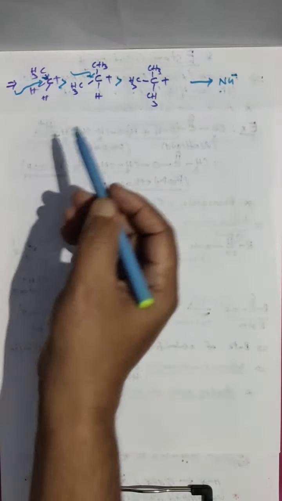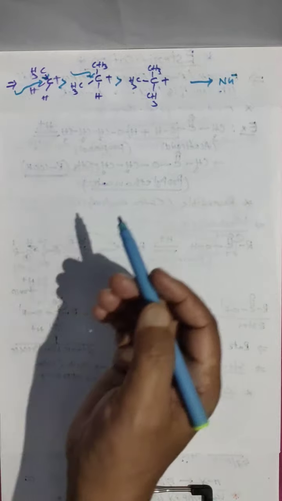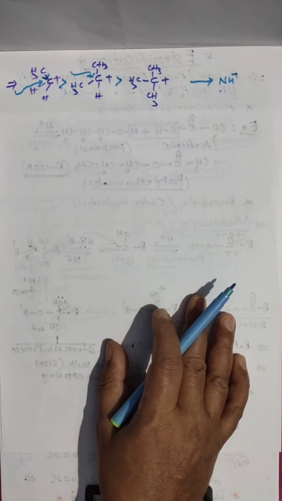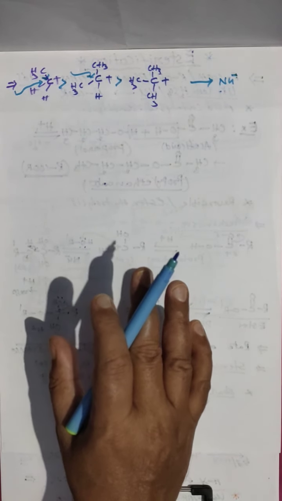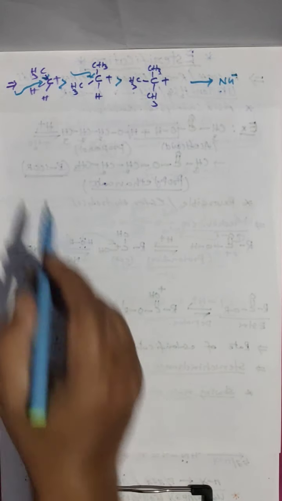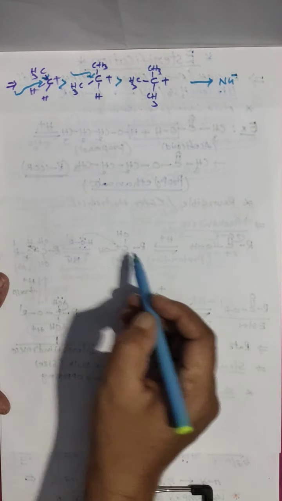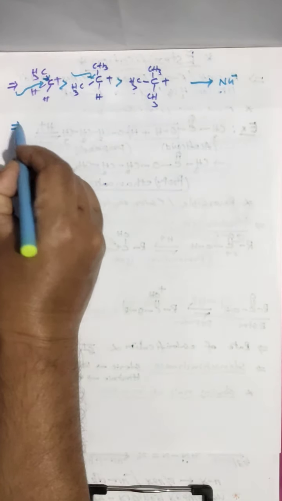That is what we call steric hindrance. Clear? As steric hindrance is more, the esterification rate is very low. Due to steric hindrance, the reaction rate decreases.